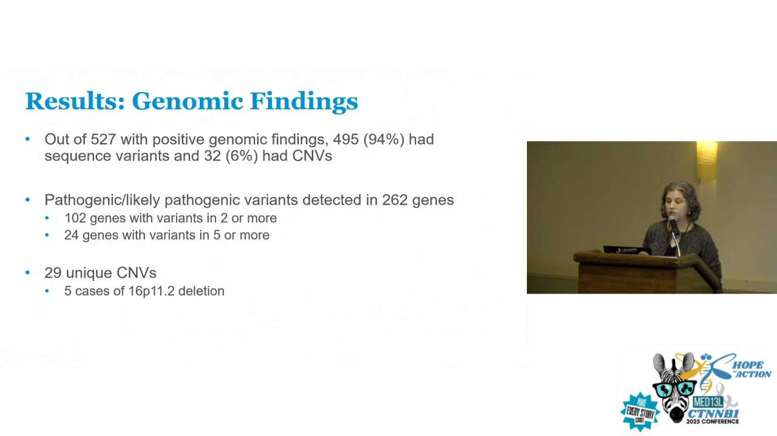Although we will say that 102 genes had 2 or more cases, and there were actually 24 genes that had 5 or more cases. So there really were a handful of genes that had a bigger signal than the others. And then we found 29 unique copy number variants, including quite a few of 16p11.2 deletion, which previously in research we found has been associated pretty significantly with motor speech disorders, so no surprise.